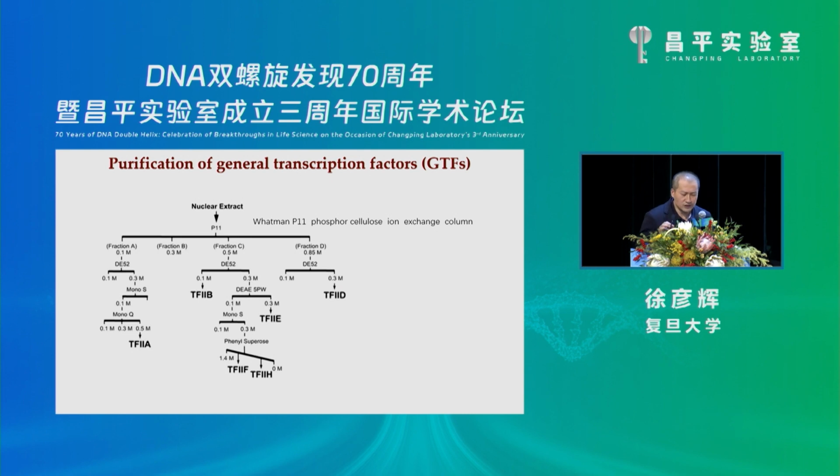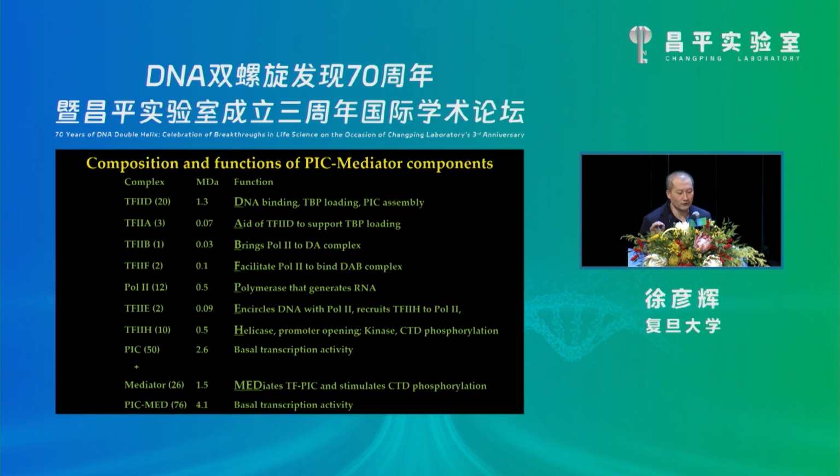The GTFs were originally named from the purification procedures, but here I will show their functions so that you may better understand their names. TFIID functions in DNA binding, TBP loading, and PIC assembly. TFIIA is an aid of TFIID, generating a DA complex, and TFIIB bridges Pol II to the DA complex, and TFIIF can facilitate Pol II to bind the DA and B complexes.